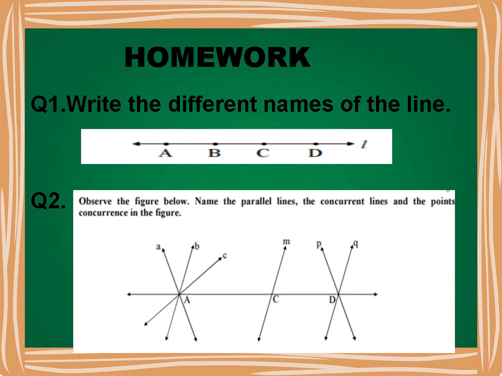Then we have to find concurrent lines. Line A, line B and line C are concurrent. Point A is their point of concurrence. Then we can see line AD, line P and line Q are concurrent. Point D is their point of concurrence.